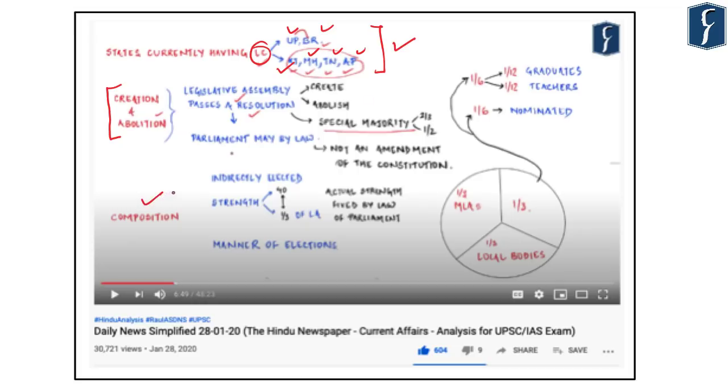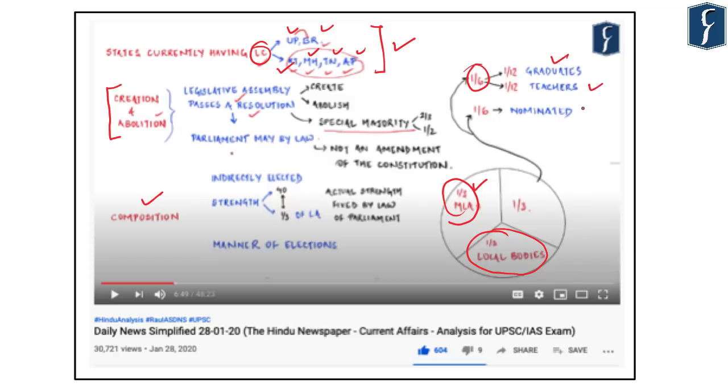When we talk about composition, we can see the distribution in terms of who will elect the members of legislative councils. One third of members are elected by MLAs, one third of the members are elected by local bodies, and of the remaining, one twelfth are elected by graduates and one twelfth are elected by teachers.